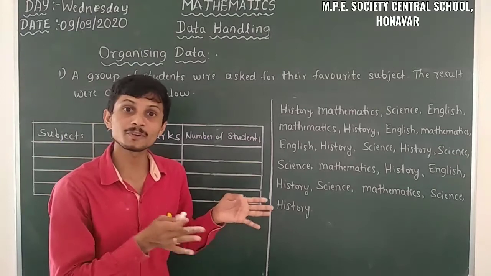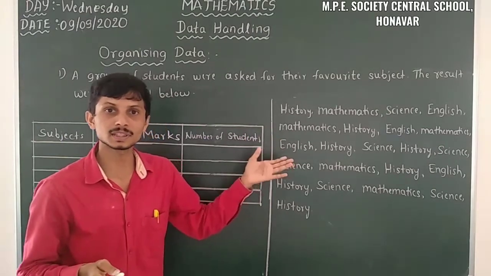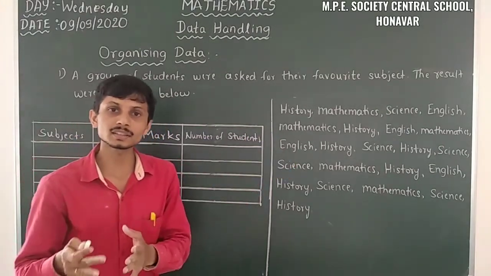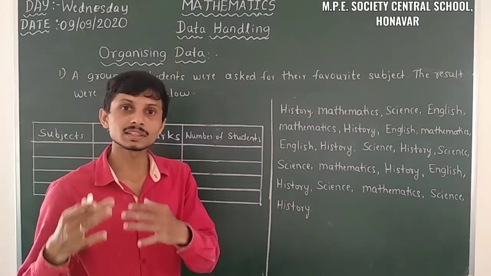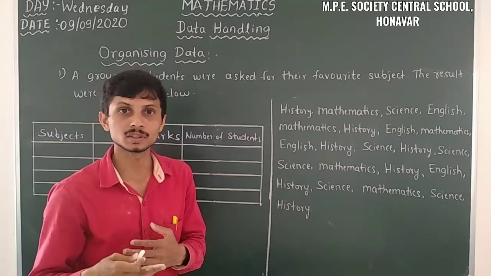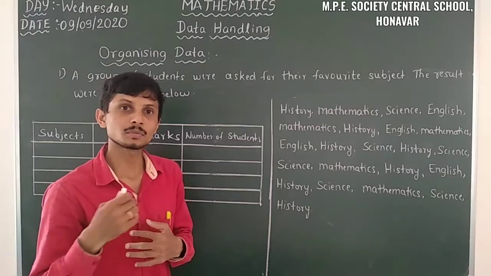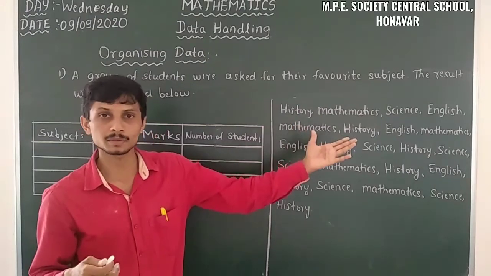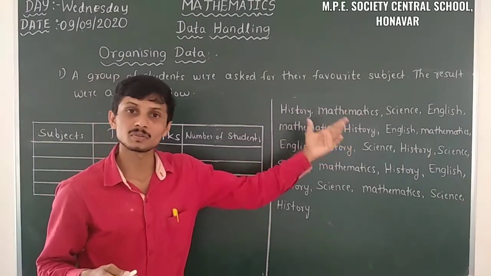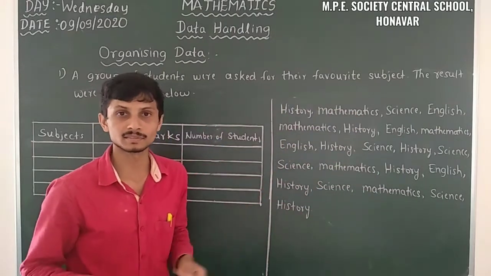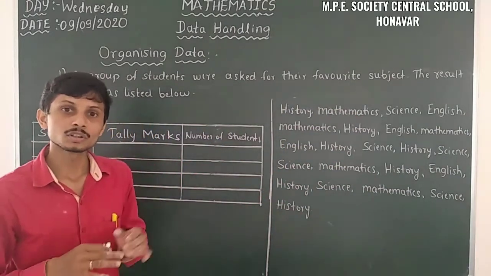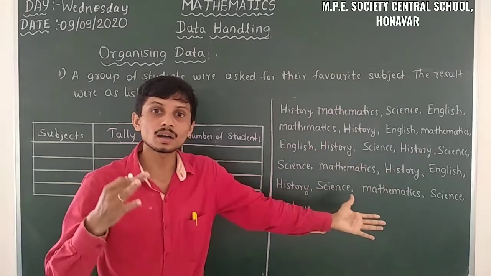So previously it was a favorite pet, here it's a favorite subject. So likewise, here in the classroom situation, the teacher asked the students for a favorite subject. Some are saying history, some are saying mathematics, and some are saying science and English, like that. So here also the information is in an unorganized manner.